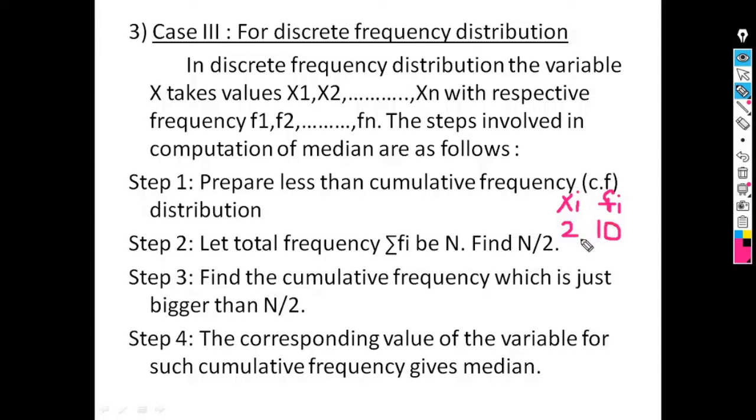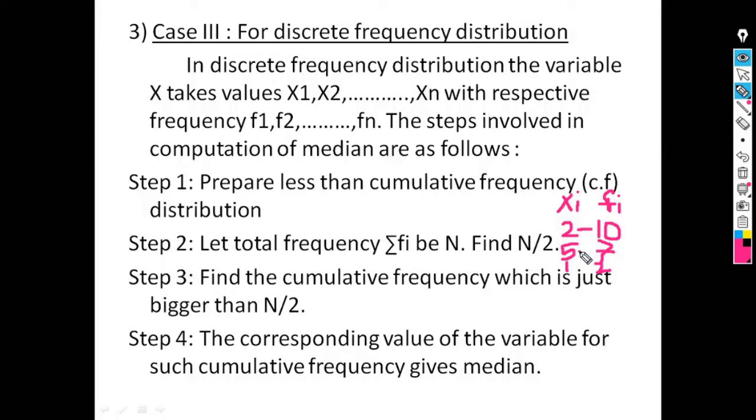Second observation is 5, let its frequency be 7. Third observation 1, its frequency is 2, and so on. Suppose this type of data, individual observation along with frequency. So this is known as discrete frequency distribution.